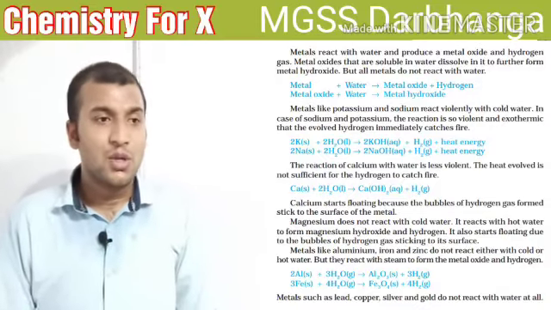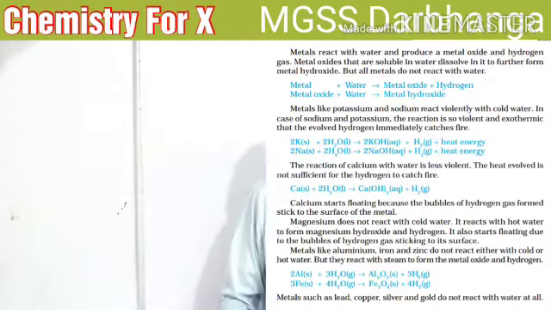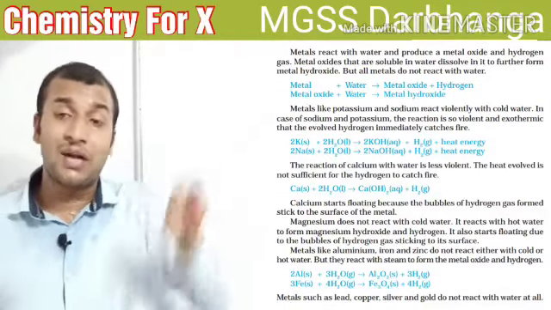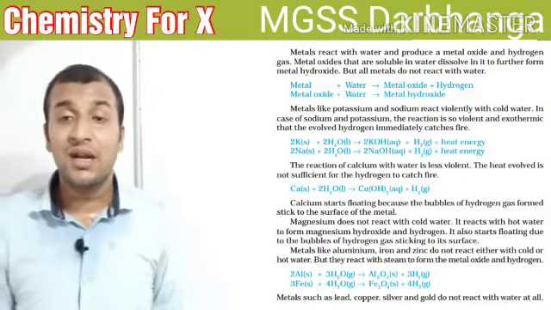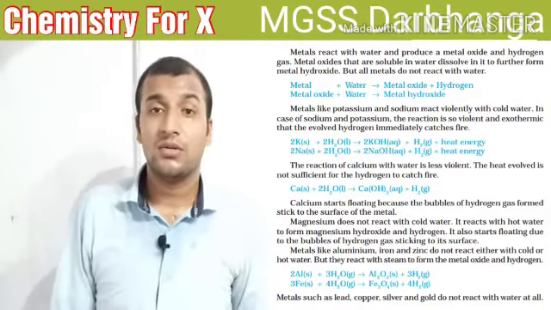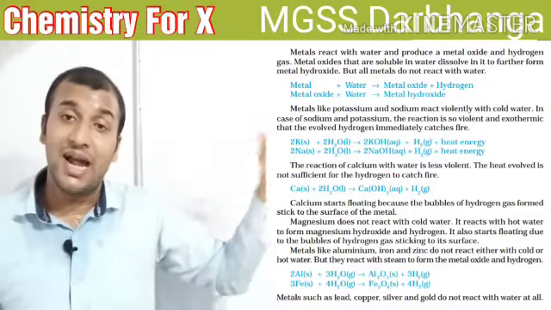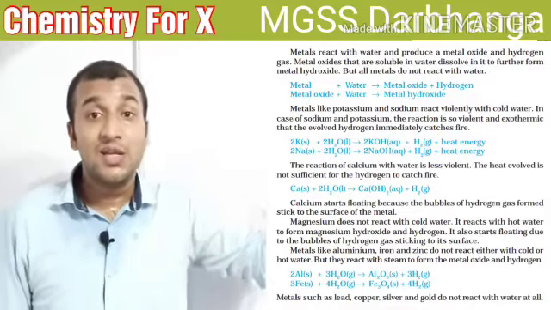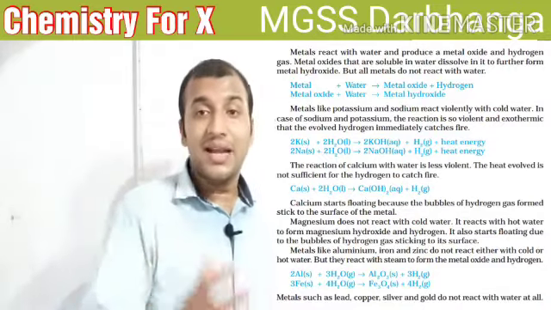Is it clear now? So there are three categories of metal when it reacts with water. First category is highly reactive metal. So highly reactive metal reacts with water to form metal hydroxide, and highly reactive metal directly reacts with cold water. Okay, and when highly reactive metal reacts with cold water, metal hydroxide is formed and hydrogen gas is released. This hydrogen gas catches fire very easily. Okay, and the second category is what?